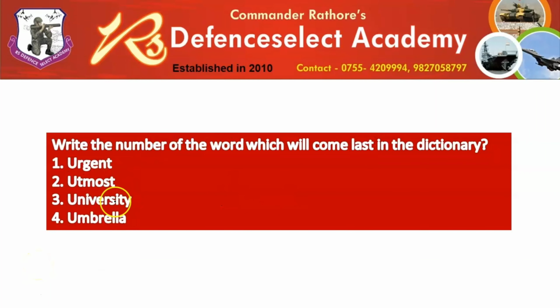Now this is where some students wonder how to solve this in the quickest time possible. First of all, here it is asked, the number of the word which will come last in the dictionary. All of these start with U, so immediately come to the second alphabet. Here R is mentioned, T is mentioned, N is mentioned, M is mentioned. So T would come last in A to Z alphabetical order.